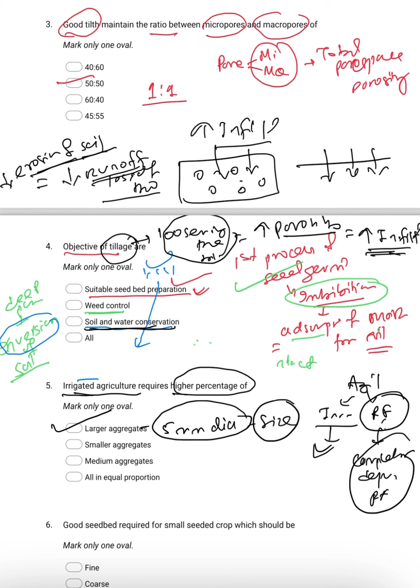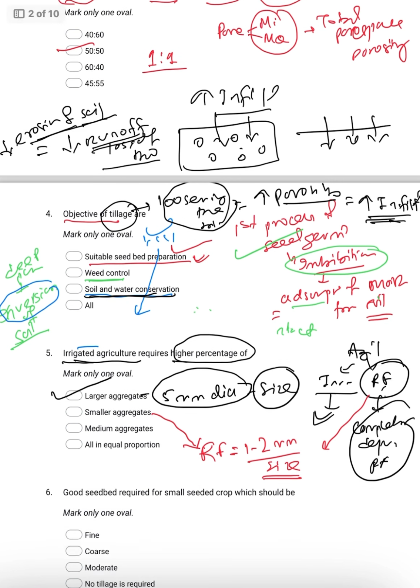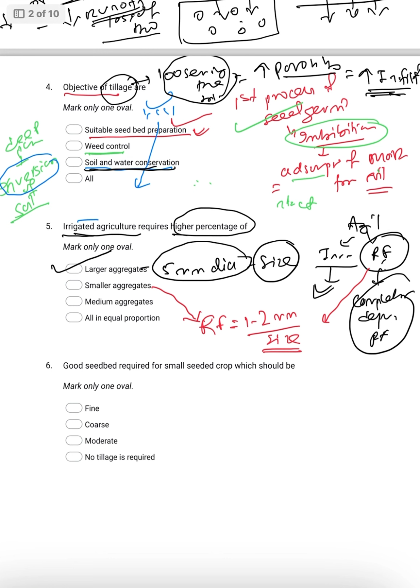But for rain-fed agriculture, what do we need? We need a higher percentage of smaller aggregates, that is, 1 to 2 millimeter size. Okay. Then next, good seedbed required for small seeds. That means there are two types of seed. One is small seeded crop.